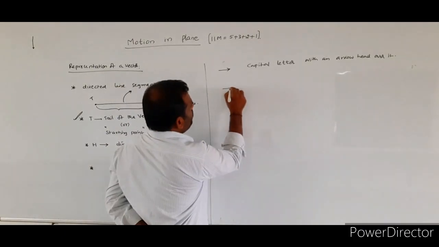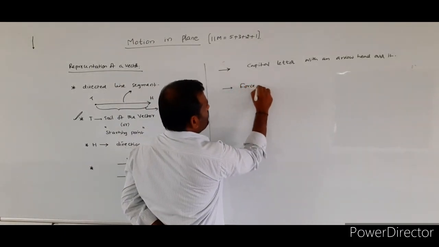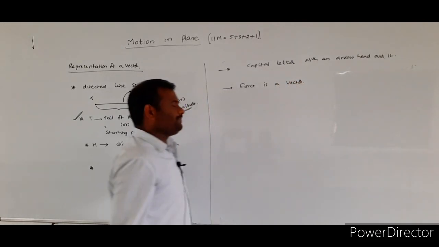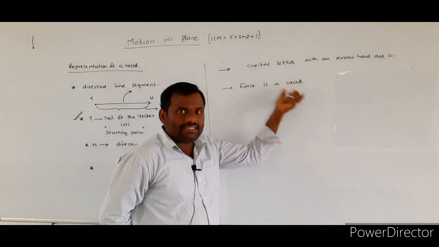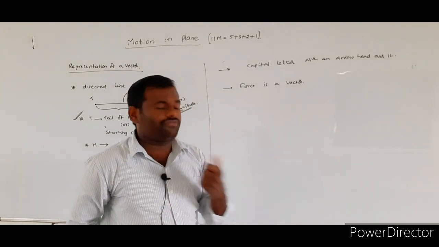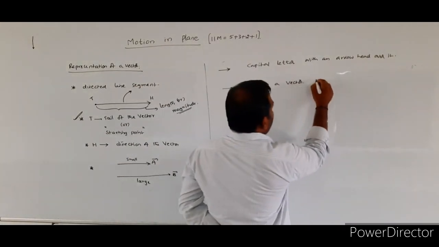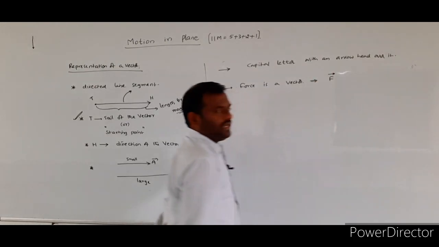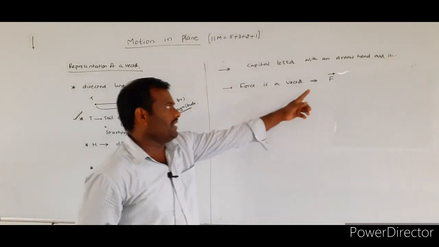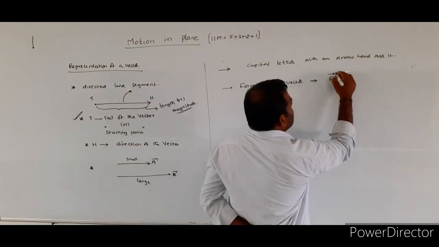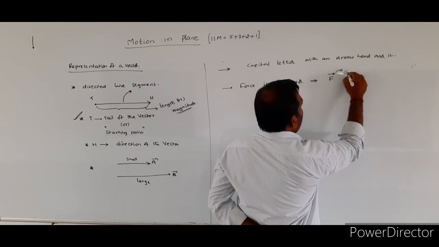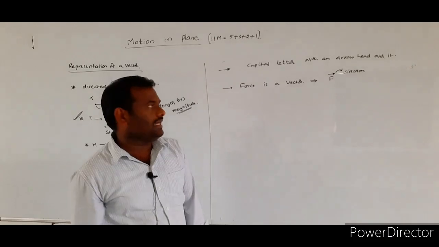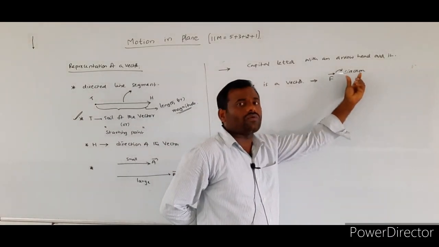Suppose force is a vector. If it is a vector quantity, I want to represent the force in vector form, so it can be represented as F bar. Here this bar gives the direction of the given vector quantity.